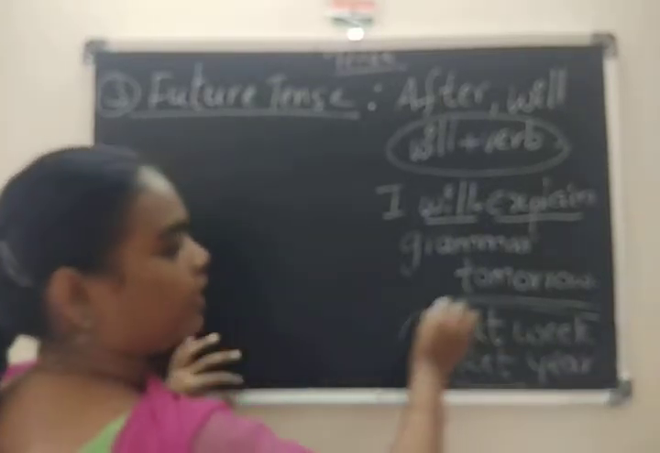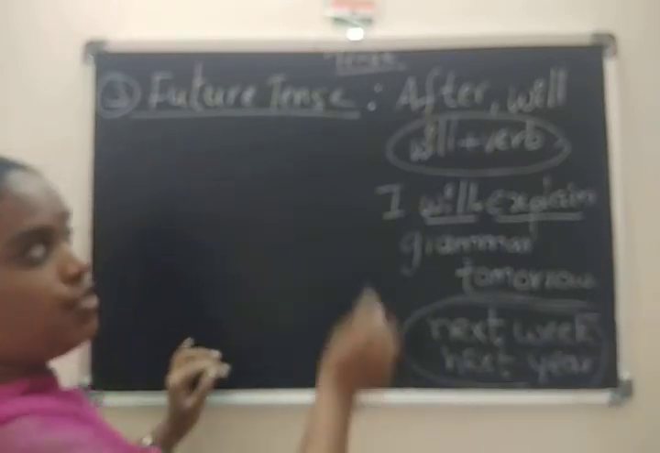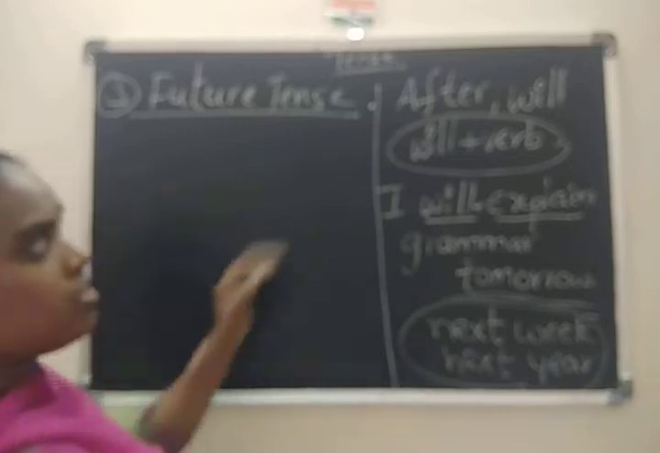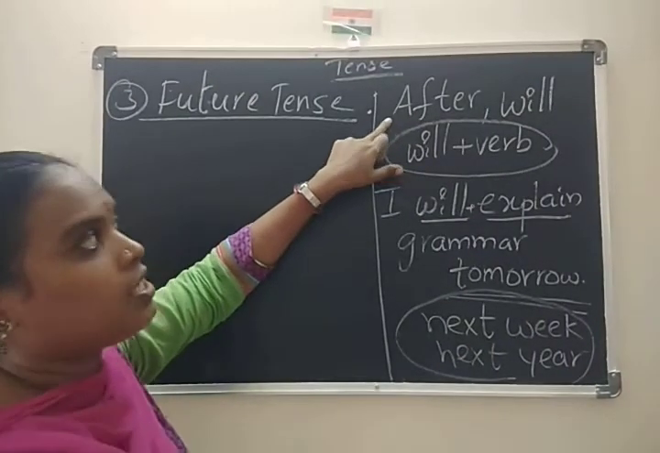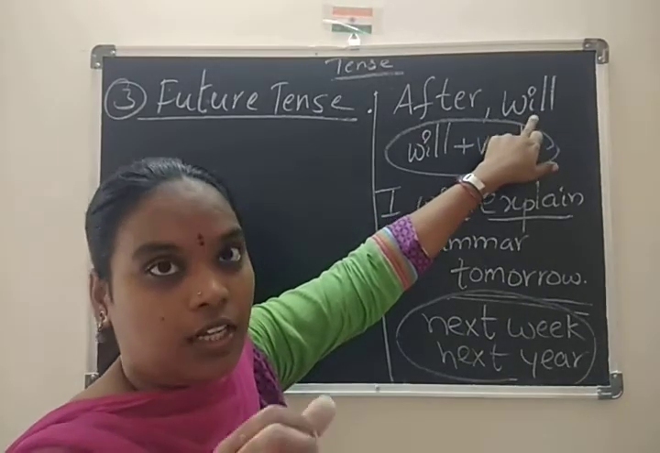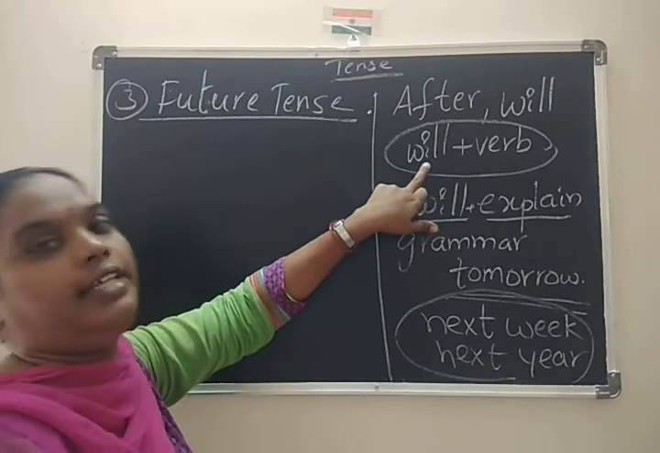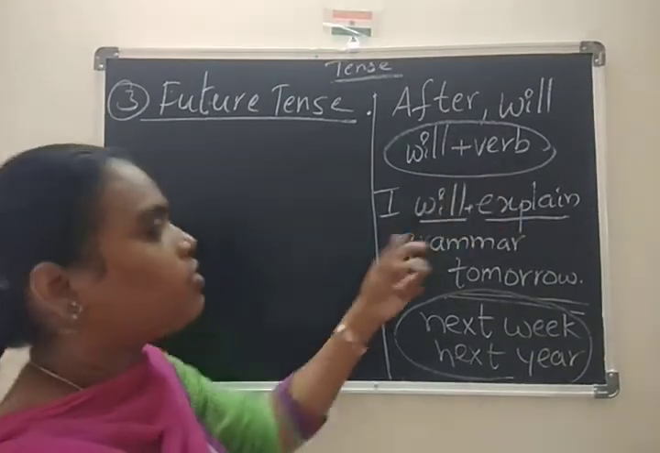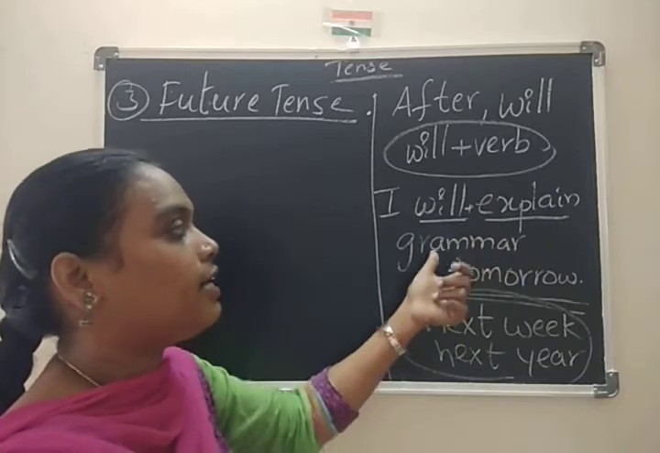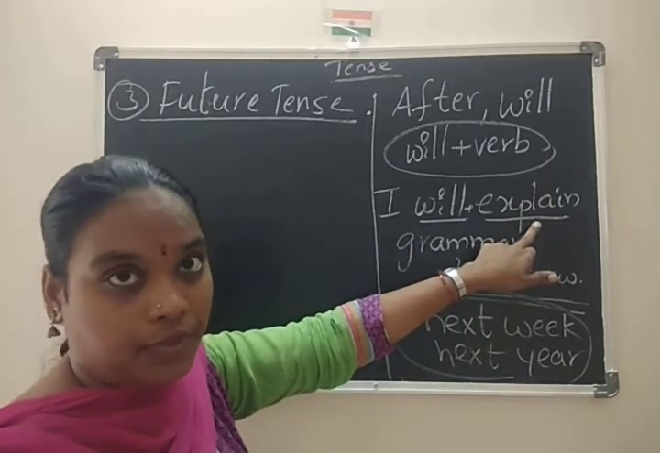These all indicate future tense. So this is about the action after the moment, and using will in the future. Whenever we construct a sentence, it is will plus verb. So, I will explain grammar tomorrow.